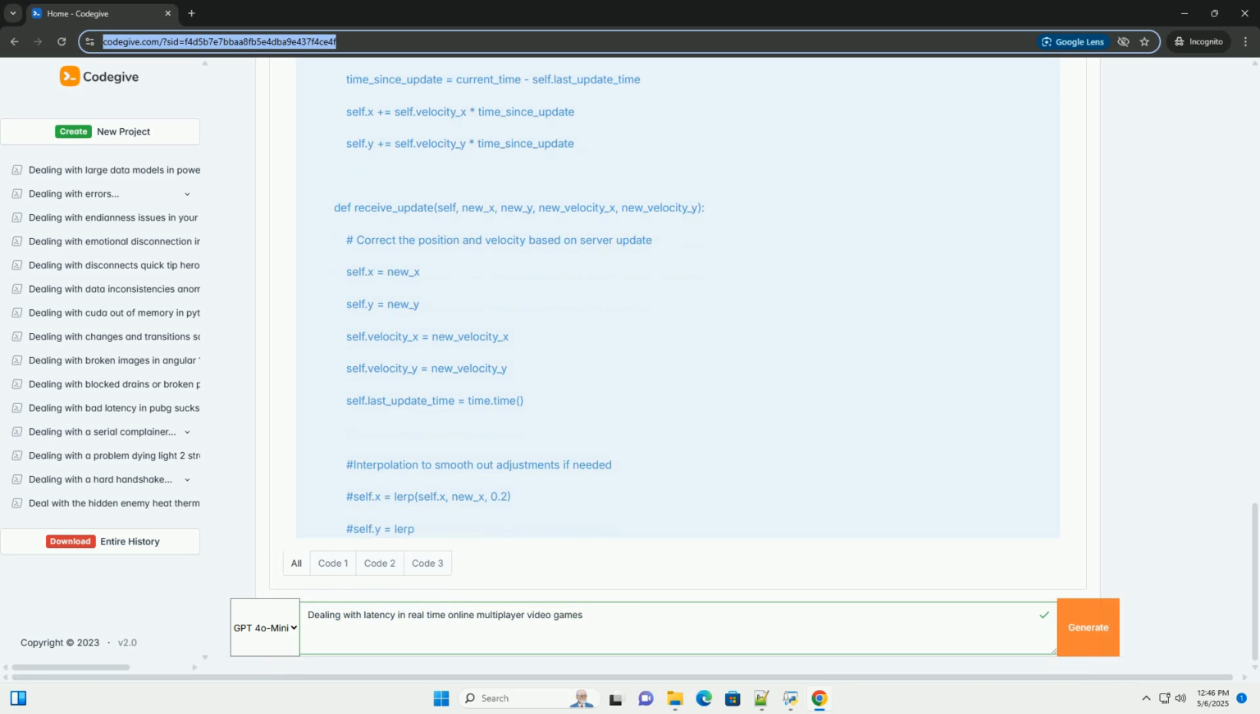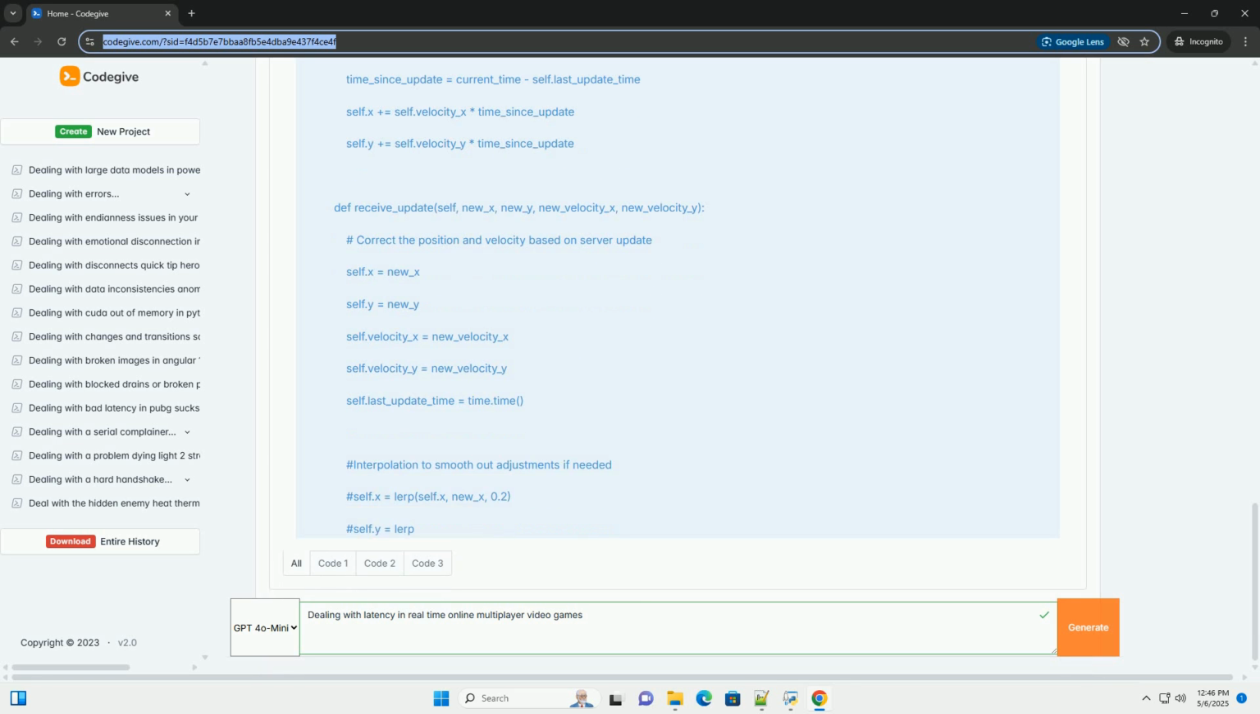10. Region selection. Concept: allow players to choose a server region that is geographically close to them. This minimizes network latency. Implementation: provide a region selection option in the game's settings. Consider automatically selecting a region based on the player's IP address.